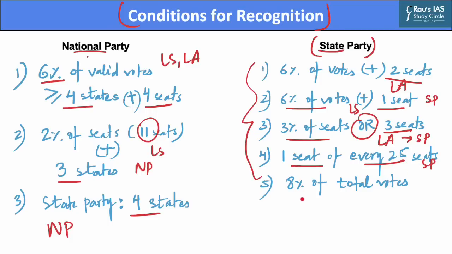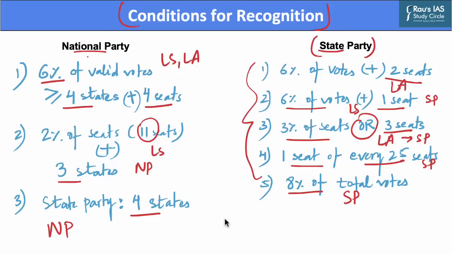The fifth condition: if a political party secures 8% of the total valid votes polled in a state at a general election to the Lok Sabha or to the Legislative Assembly, it can be classified as a state party.